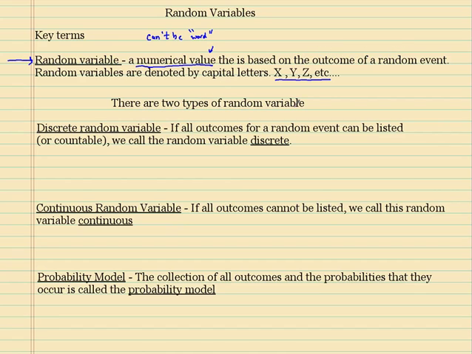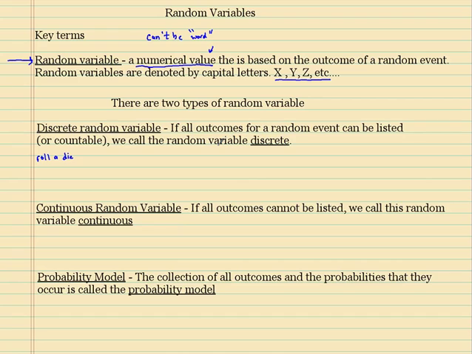We have two types. One is a discrete random variable. If all outcomes for a random event can be listed or countable, we call the random variable discrete. So let's say we roll a die. Do you believe that is a discrete random variable? Well, let's see. What are all the outcomes?